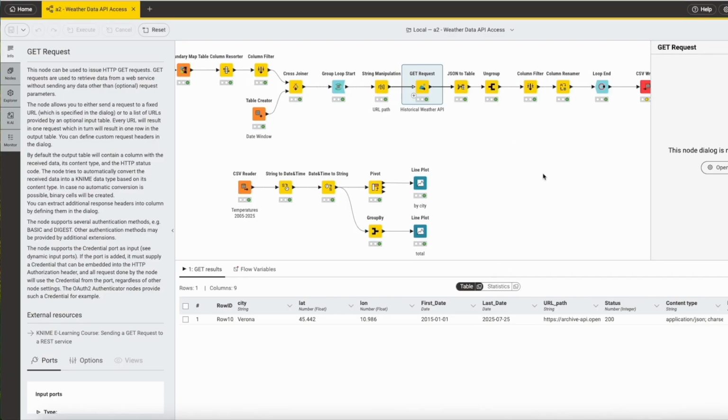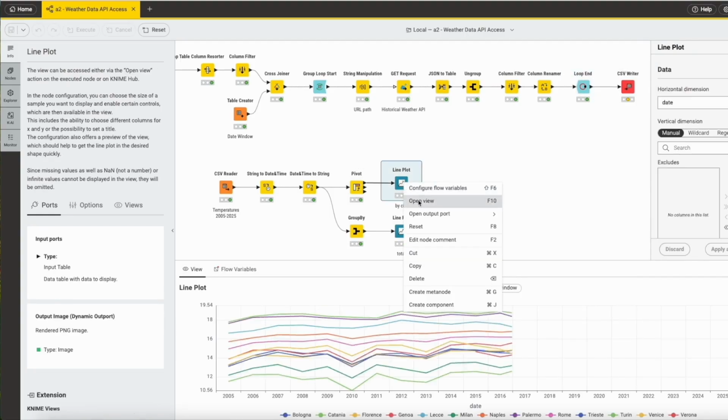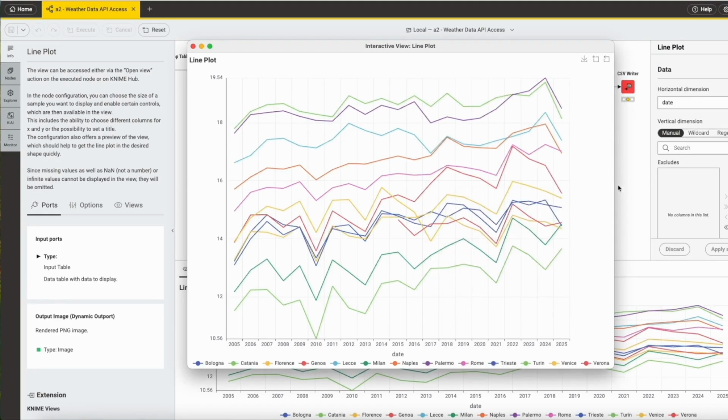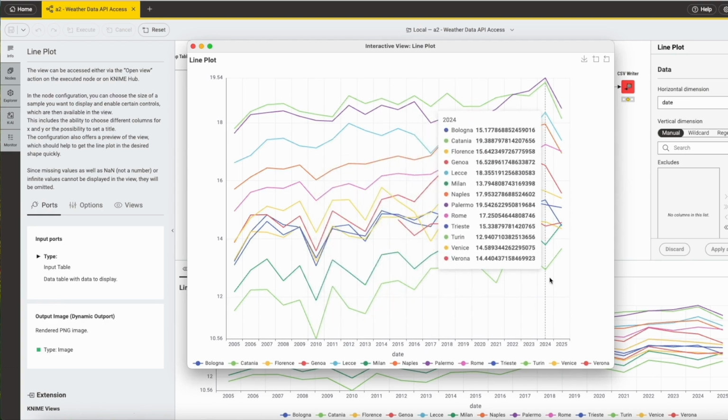From these two arranged sets of data, I create a loop, and in the end I have the average temperatures for each city and each date, which I then save in this CSV file. Here I have also saved the temperatures from 2005 to 2025 and compared the cities over the years. I see that the average temperatures were lower in 2010 and higher in 2024.